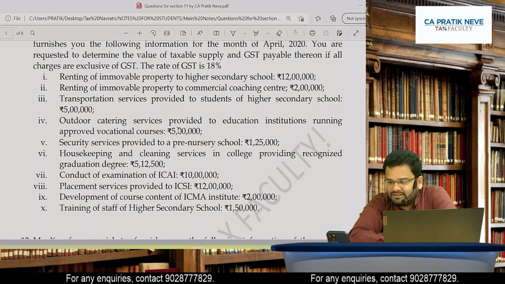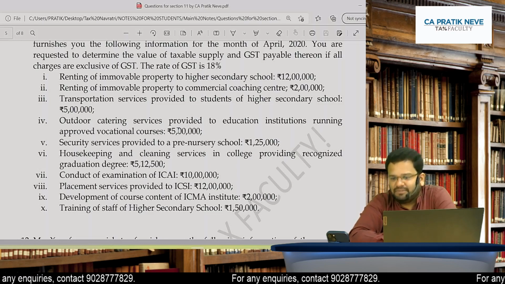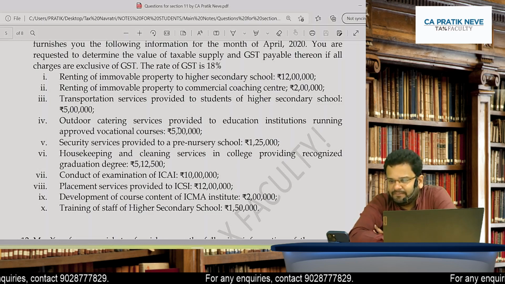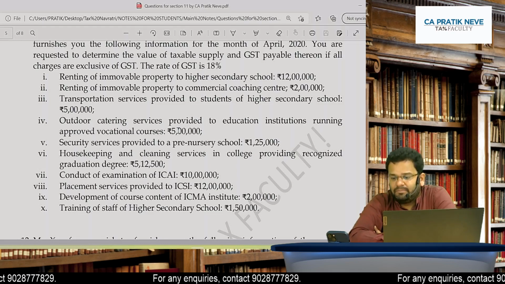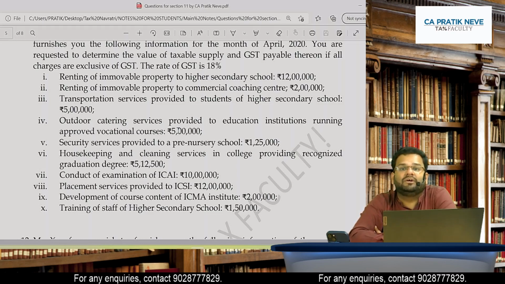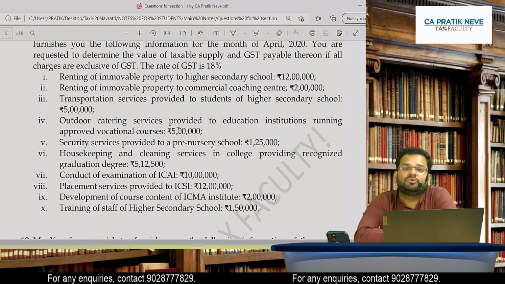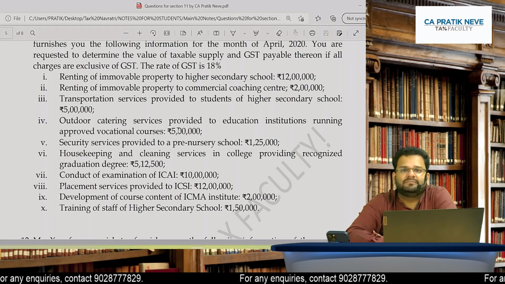Mind you, friends, it is taxable. I'm just reading everyone's answer. So let me tell Chaitanya, it is taxable because, see, catering services are exempt only when given to the first category of education institutions. Did you observe that, Chaitanya?